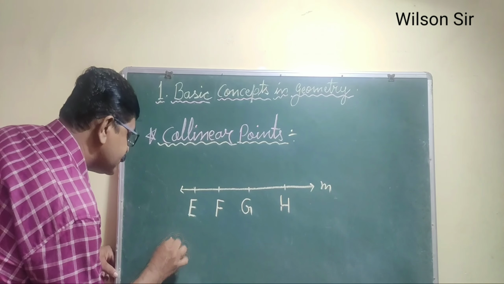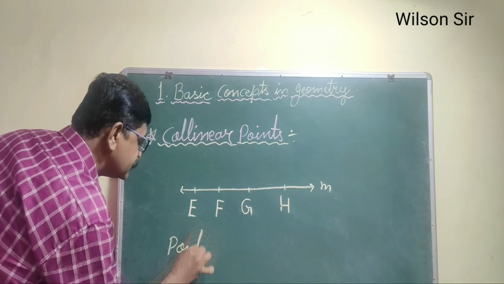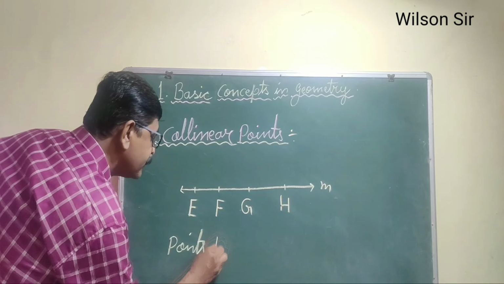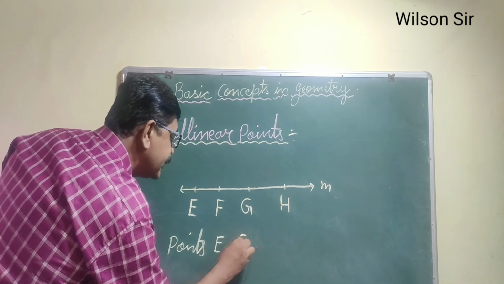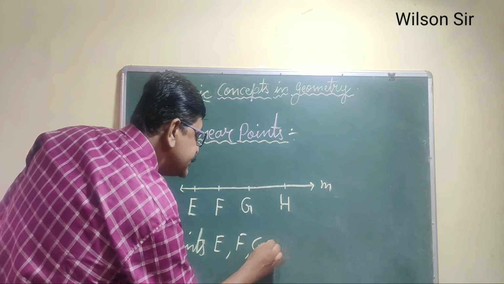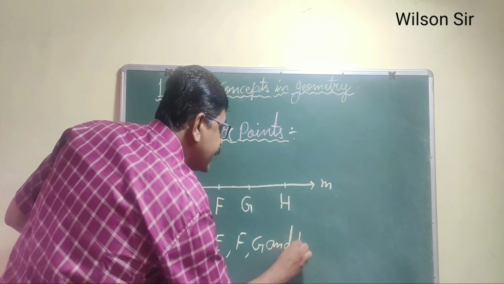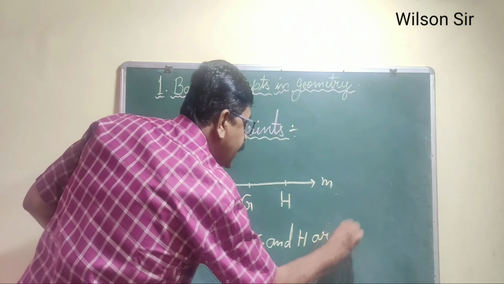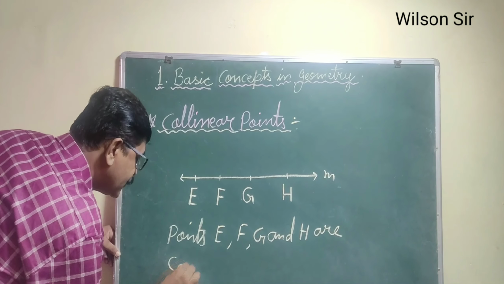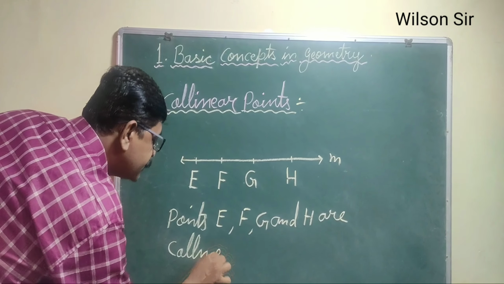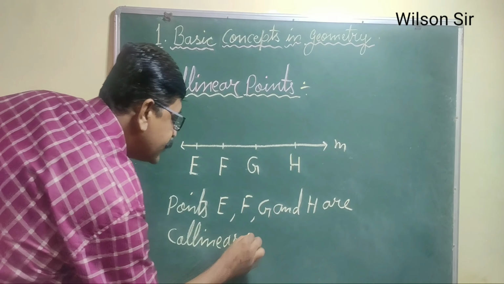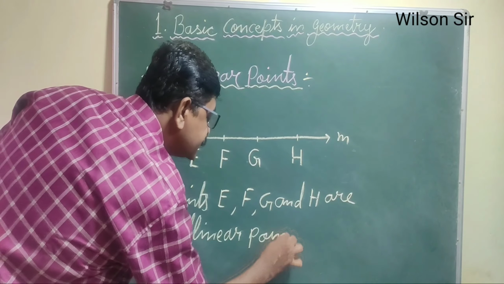So we can write: points E, F, G, and H are collinear points.